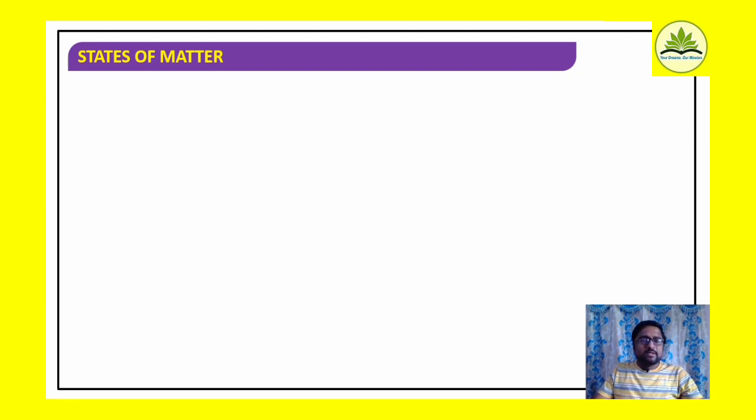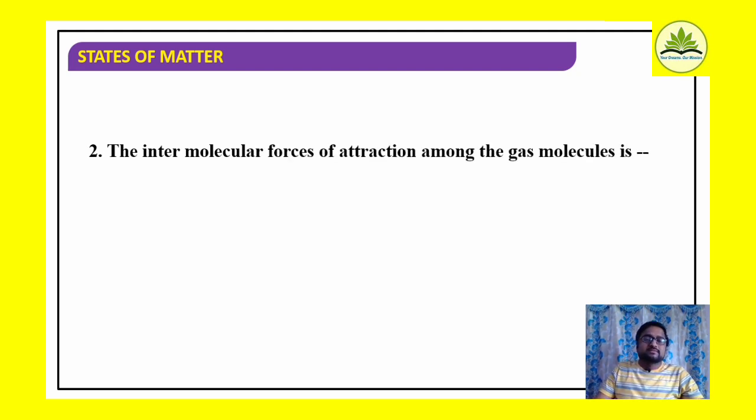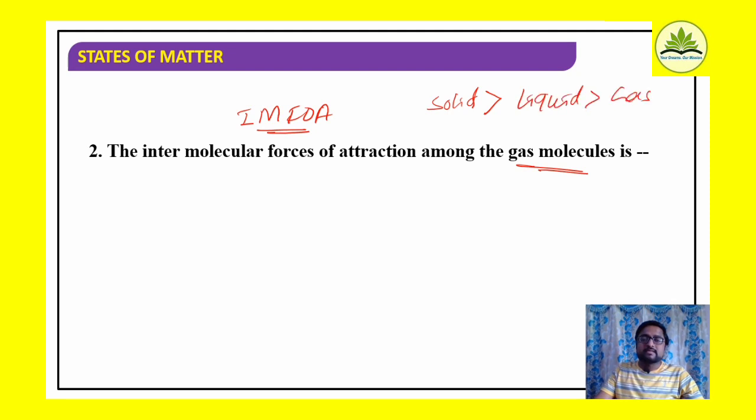Then coming to one more question: the intermolecular forces of attraction among the gas molecules is. In case of solids, intermolecular force of attraction is very high, then liquids, then gaseous state. So among these three states, gaseous states are going to have the least intermolecular forces of attraction.